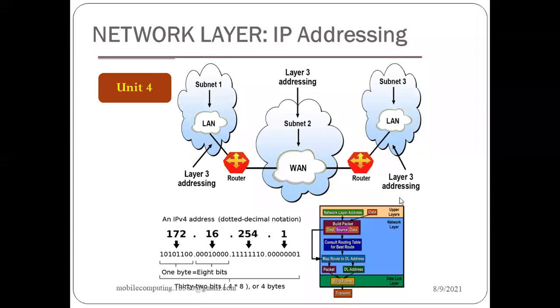A router is basically a layer 3 device. Please remember this. Layer 3 device means it works for the network layer, making use of the internet protocol, and with the help of that protocol, it will deliver or forward the packet to that network.